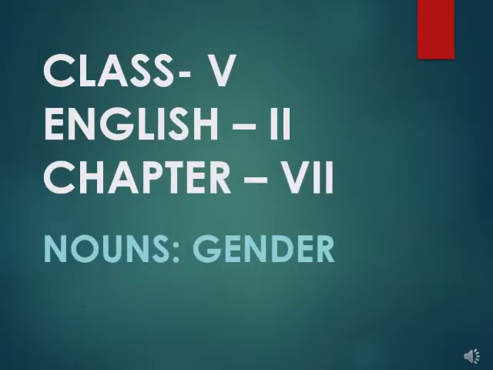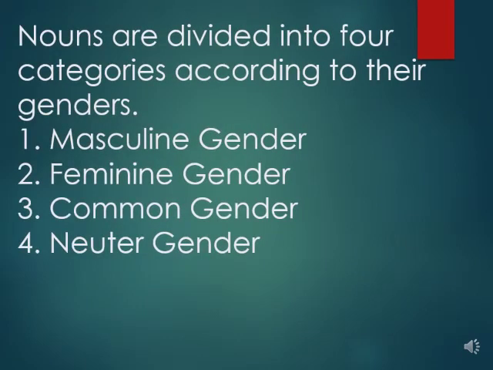Good morning, students. Today, in our English 2 class, we are going to study Chapter 7: Nouns Gender. Nouns are divided into 4 categories according to their genders: masculine gender, feminine gender, common gender, and neuter gender.